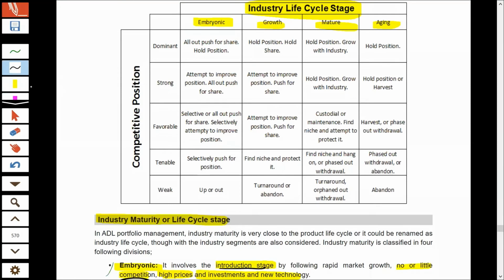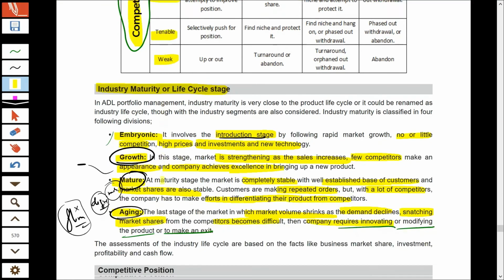And on the y-axis, we have the competitive position of the company. It is an internal factor. A good competitive position is a source of strength. A bad, weak competitive position shows your weakness. So there are 5 categories of competitive position that we have. We have dominant, strong, favorable, tenable, and weak. We'll understand one by one in detail.